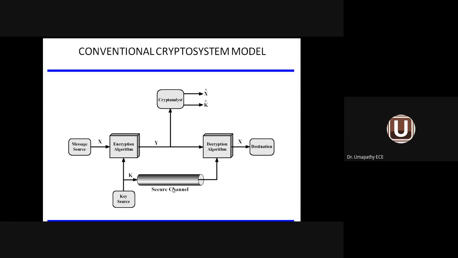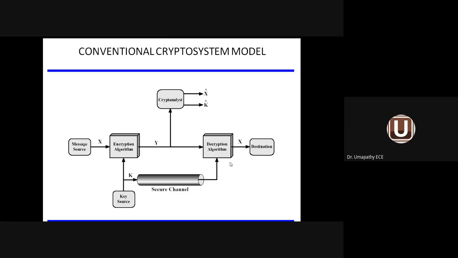Further advanced model, another advanced version of the crypto system model. The same model coming with the advanced information, in a very detailed manner. Message source: X is the plain text, Y is the ciphertext, K is the key, X is the original information. Encryption algorithm, decryption algorithm, source, destination. Otherwise we call them sender, receiver, key source, secure channel. See, the key is shared separately between the encryption algorithm and the decryption algorithm.